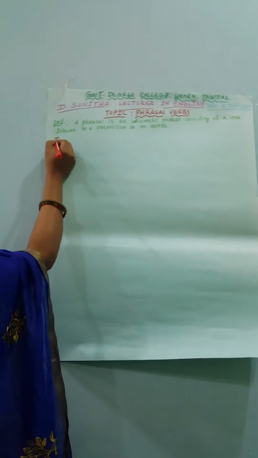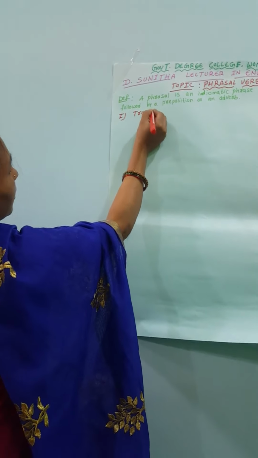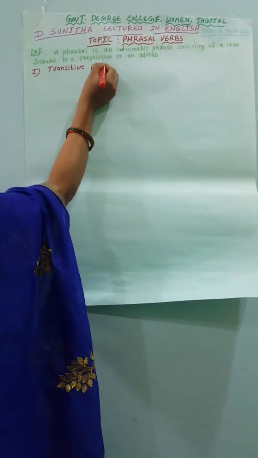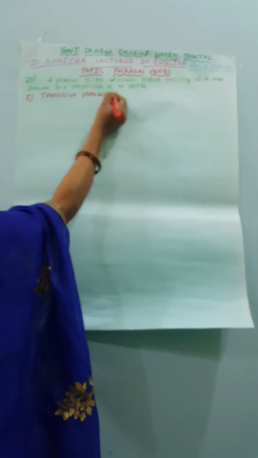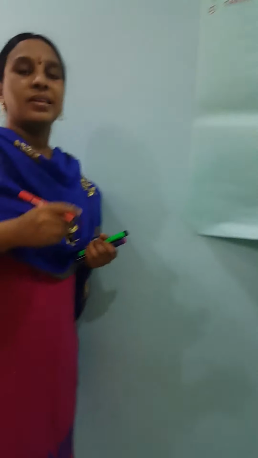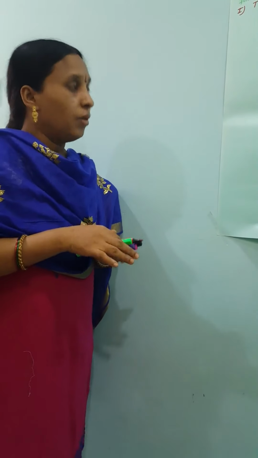First of all we will discuss the first kind, the transitive phrasal verb. When in the sentence the verb has an object, it is called a transitive phrasal verb.